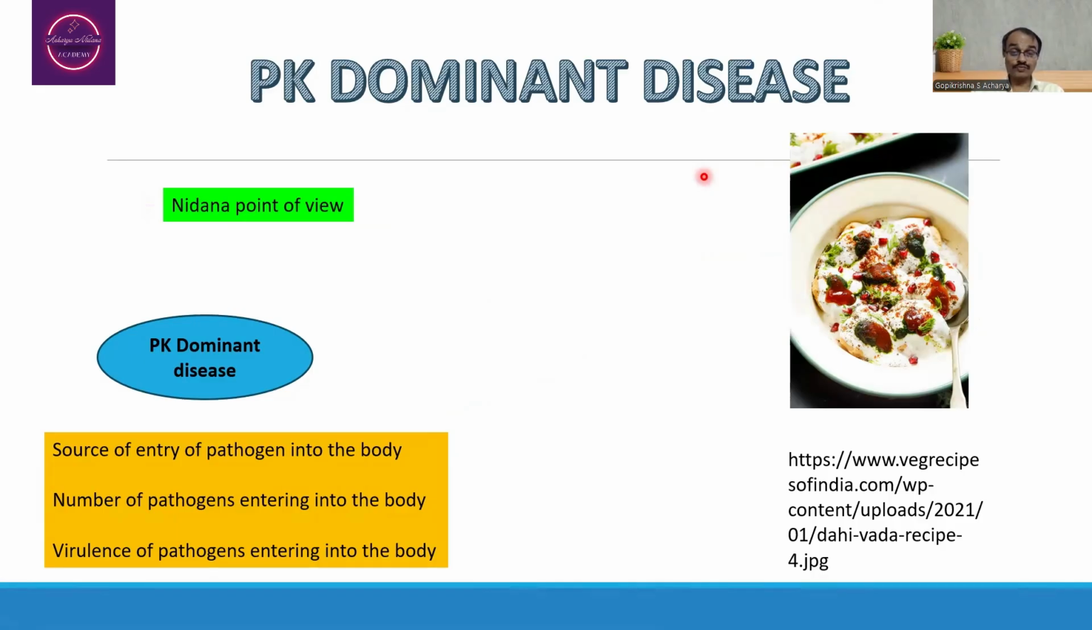From the Nidana point of view, let us take the same example. The source of entry of the pathogen is through the oral cavity. And here, depending upon the quantity of the Dahi Vada, we may suspect the exposure to Shita Guna and Snigdha Guna, which may indicate the Pitta as well as Kapha dosha increase in the body.